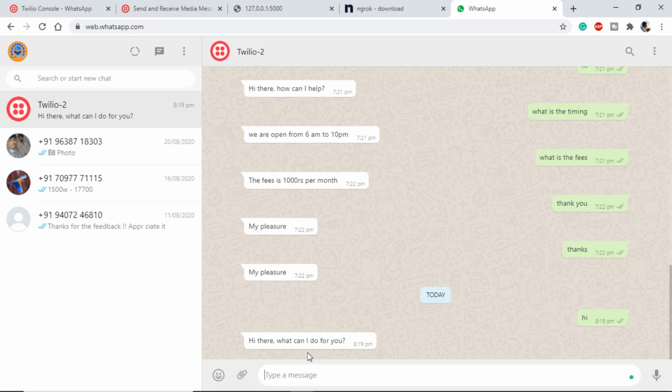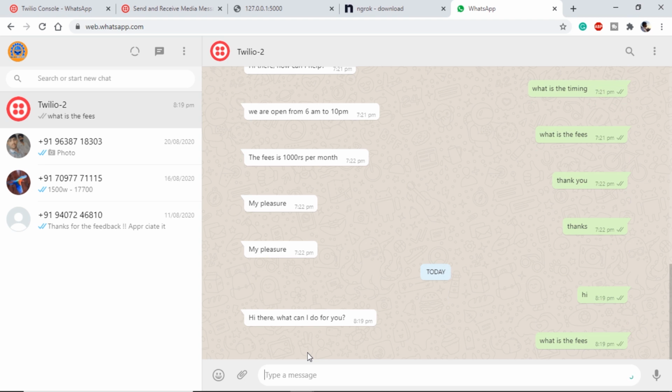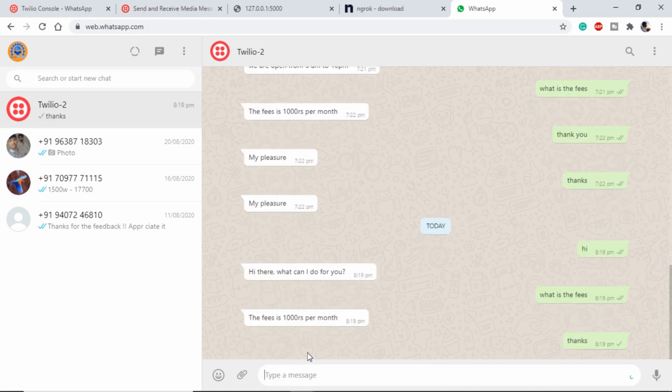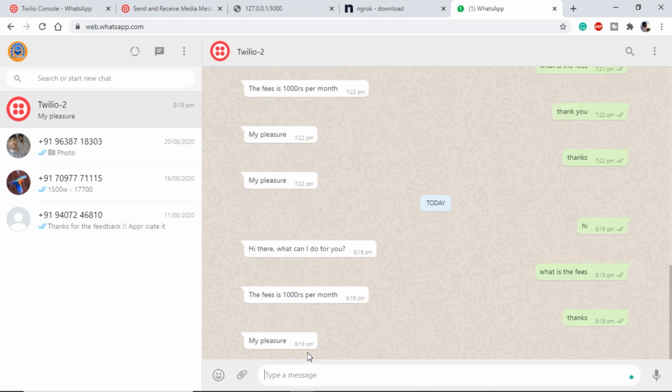Here, if I say hi, it says, "Hi there, what can I do for you?" Let's ask what is the fees. It replies, the fees is 1000 rupees per month. If we say thanks, it says my pleasure. So that proves our model, or our program, is working. We can now interact with our chatbot simultaneously.